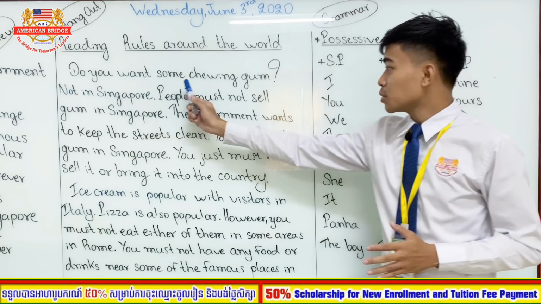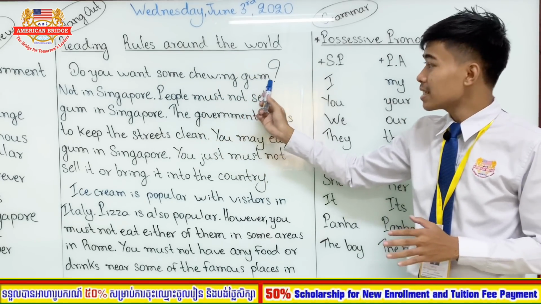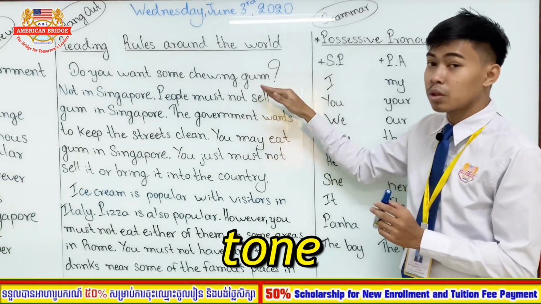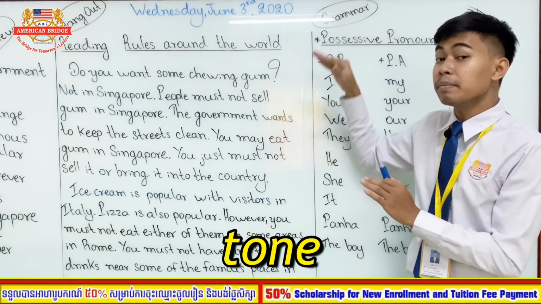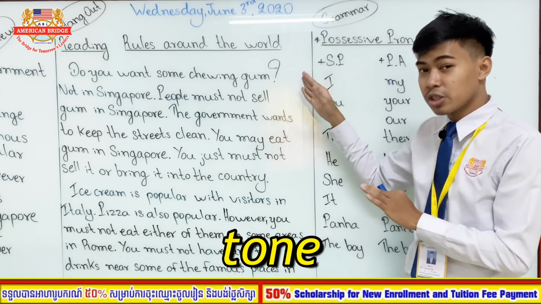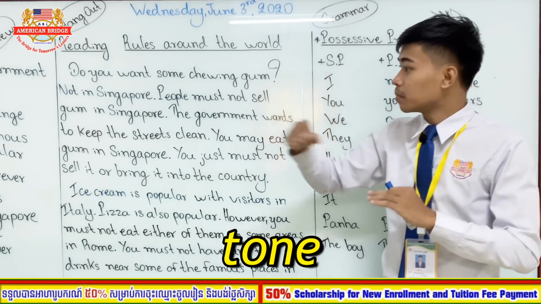So, do you want some chewing gum? So this is a question, right? So you have to make your tone go up. Do you want some chewing gum? Your tone goes up on "gum" because it is a question. So when you ask a question, you have to make your tone go up.